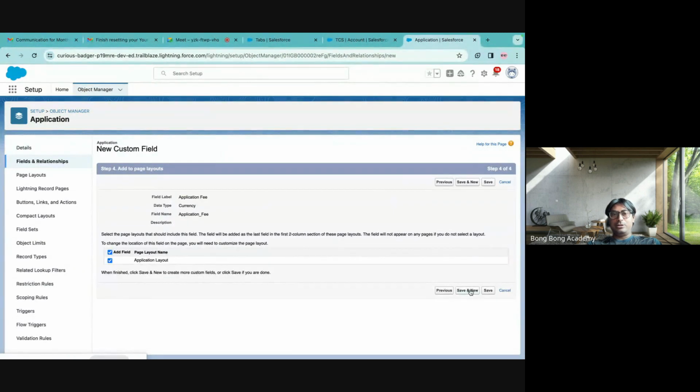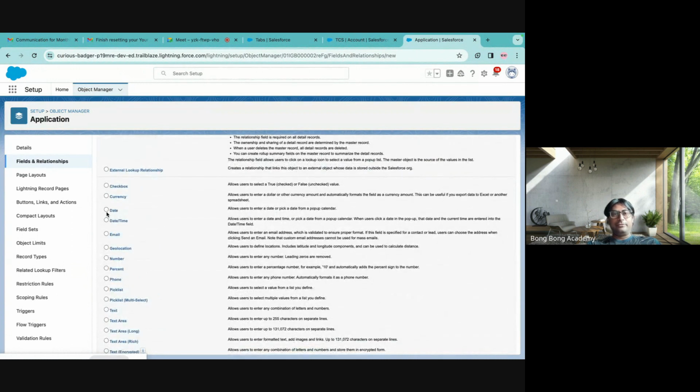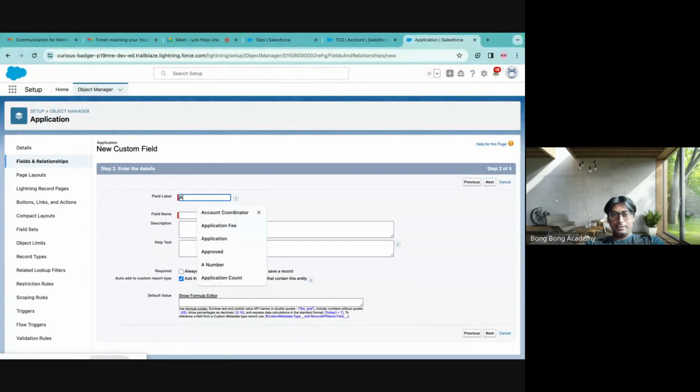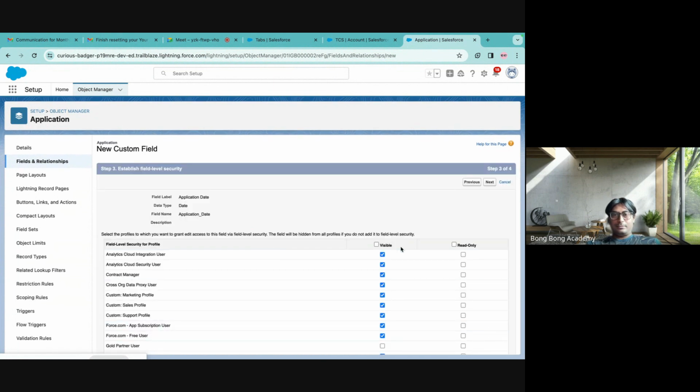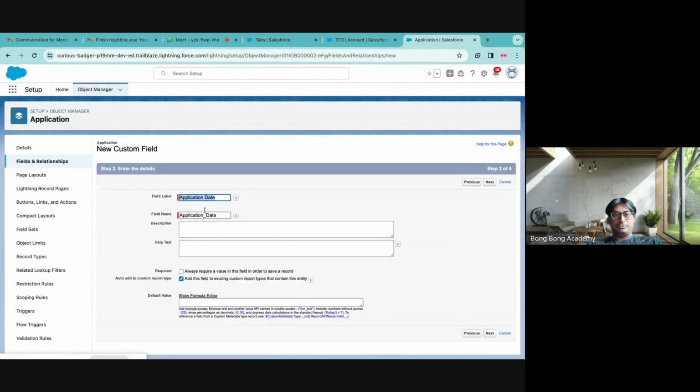I can save and new, go to another, play around with this. This is date field. This will open up a calendar control for you. So you can say application date. Application date makes no sense. I will say interview.